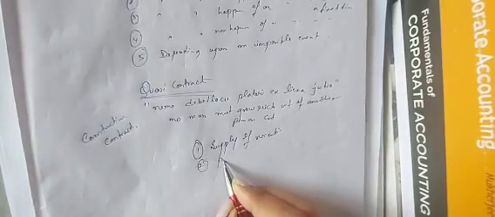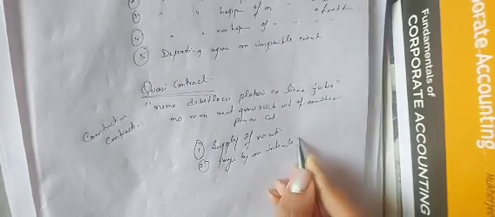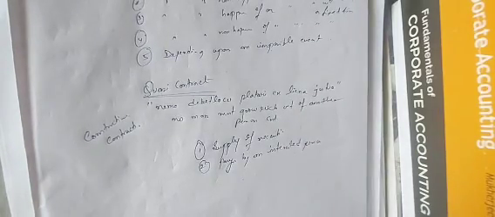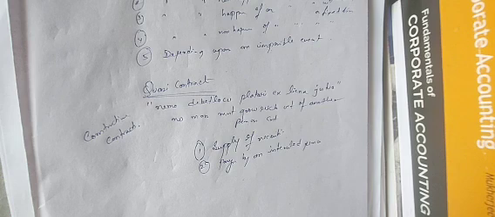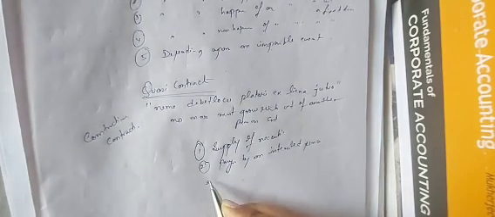Number 2 is what? Payment by an interested person. Suppose তোর কোনো খরচা, someone who is interested in you is paying that amount, so it is your duty to repay back that person. Suppose মা দিয়ে দিল সেই খরচাটা, something তোর কোনো পার্সেল এলো বাড়িতে, that was your cost, that you need to pay for that parcel, but since you are not there in the home, so মা কি করলো সেই টাকাটা দিয়ে দিল, so it's your duty to pay back to mom, right?